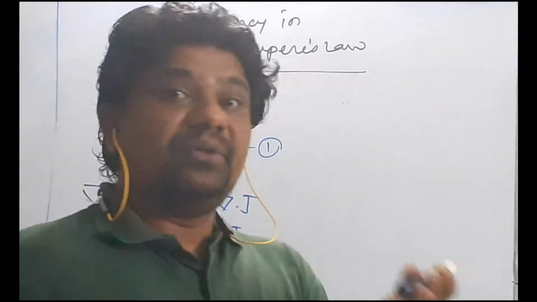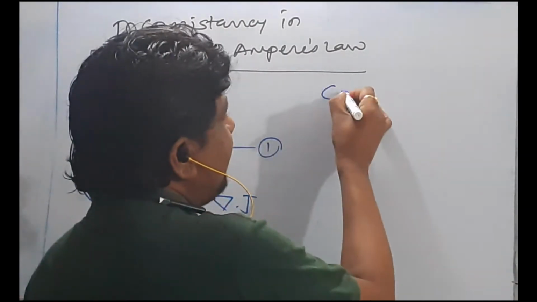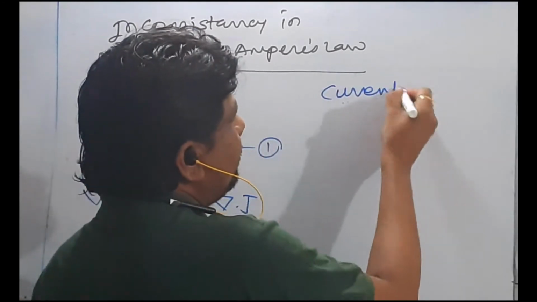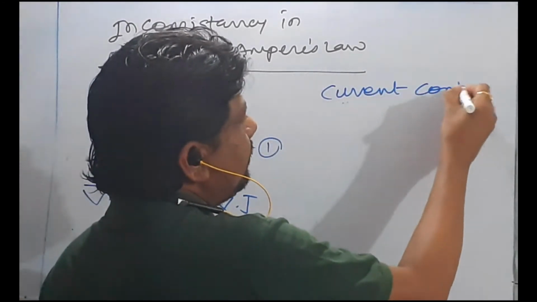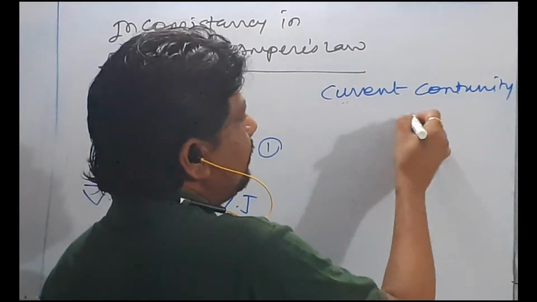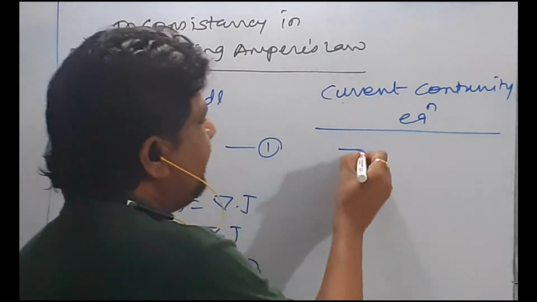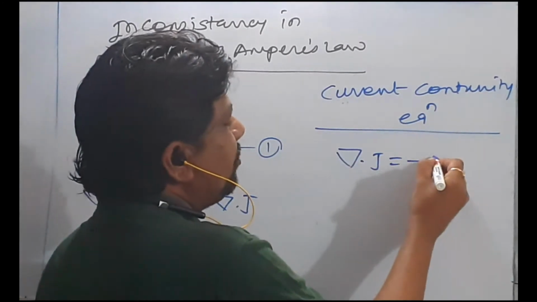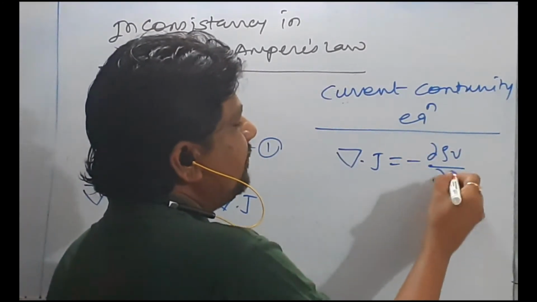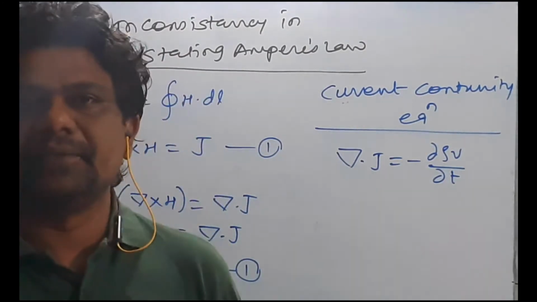But now if you try to recall the continuity equation, the current continuity, what is the current continuity equation? Del dot J is equal to minus del rho V by del t, isn't it?